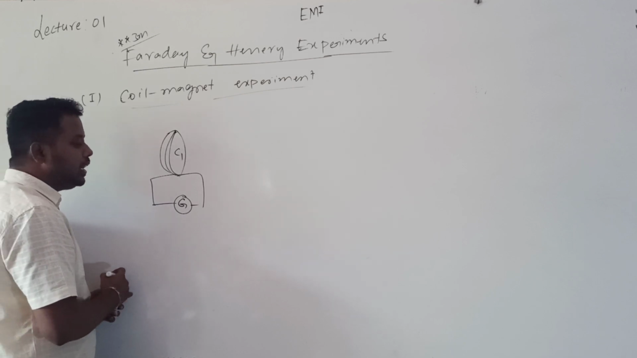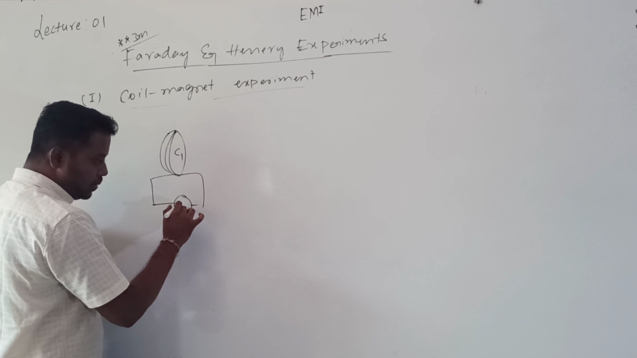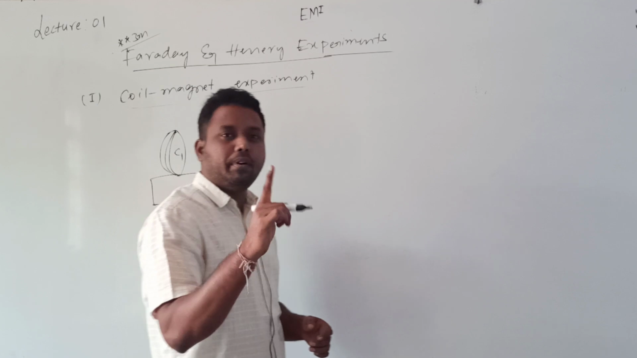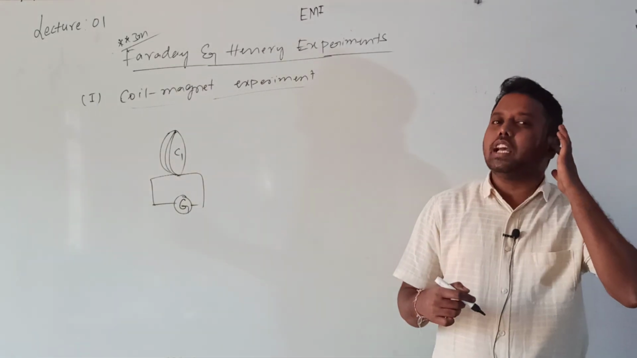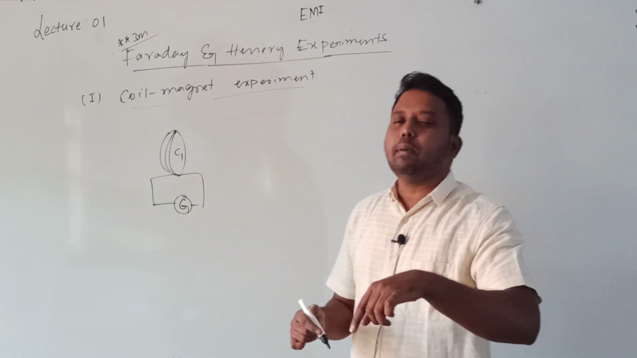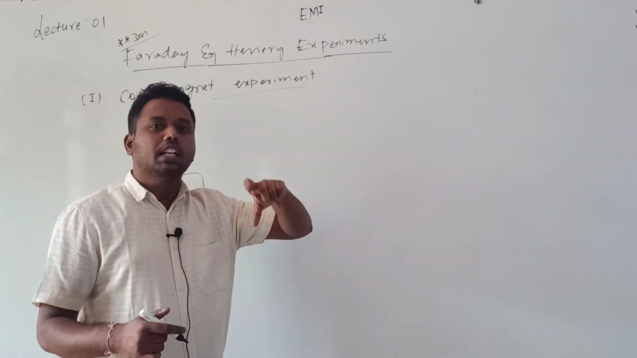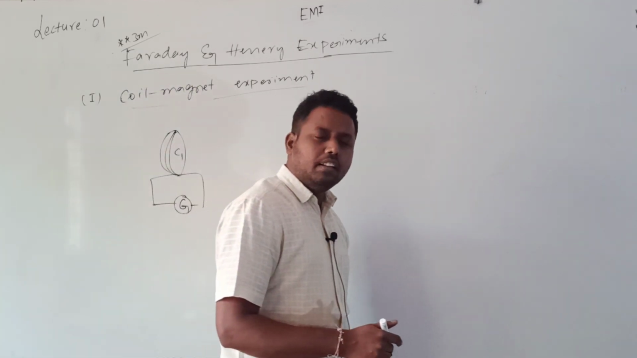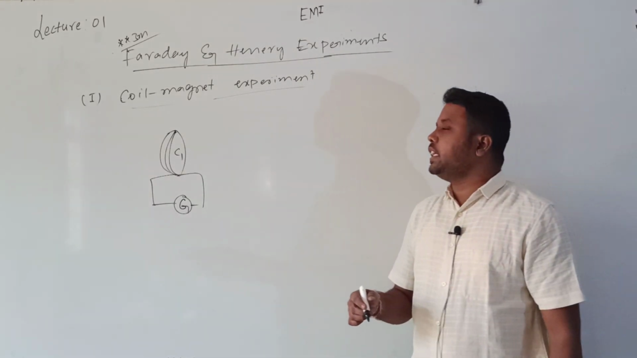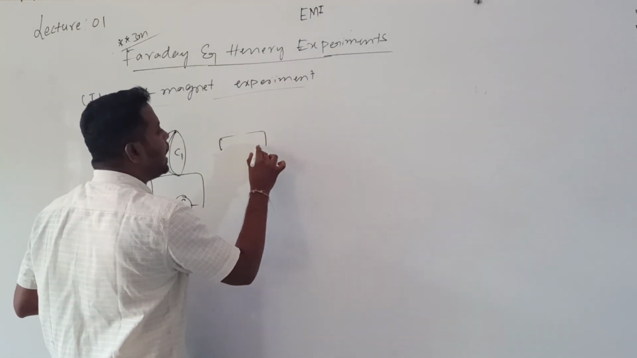In this galvanometer, a pointer will be there, like in the moving coil galvanometer we have seen. The pointer will show deflection when current passes, moving on a scale which gives the reading of current. That is the purpose of the galvanometer. Now the coil is connected to the galvanometer, and they considered one bar magnet.